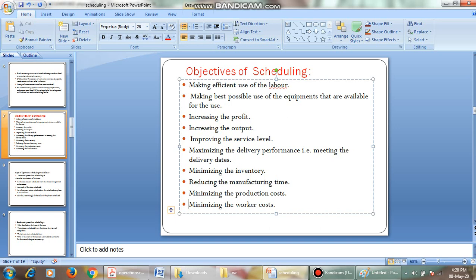So the main objectives of scheduling are to effectively use the labor and machineries available, increasing the profit, increasing the output, improving the service level, maximizing the delivery performance, minimizing the inventory, reducing the manufacturing time, minimizing the production cost, and minimizing the workers cost. These are all the objectives.